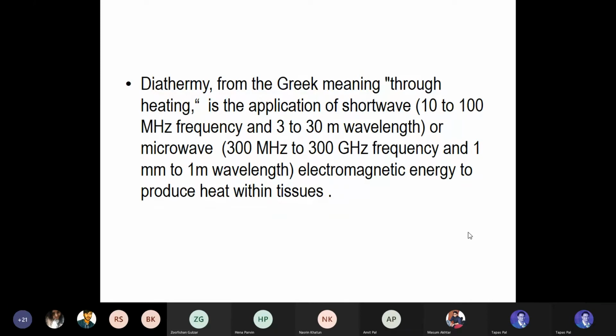This SWD machine is there in your clinic. I think you people saw it in the first year, I don't know, saw or not. There is a big box-like structure, and in that there are two cables that come, and from that cable there are two pads that come. That is the SWD machine. This SWD machine is mainly a deep heating modality.